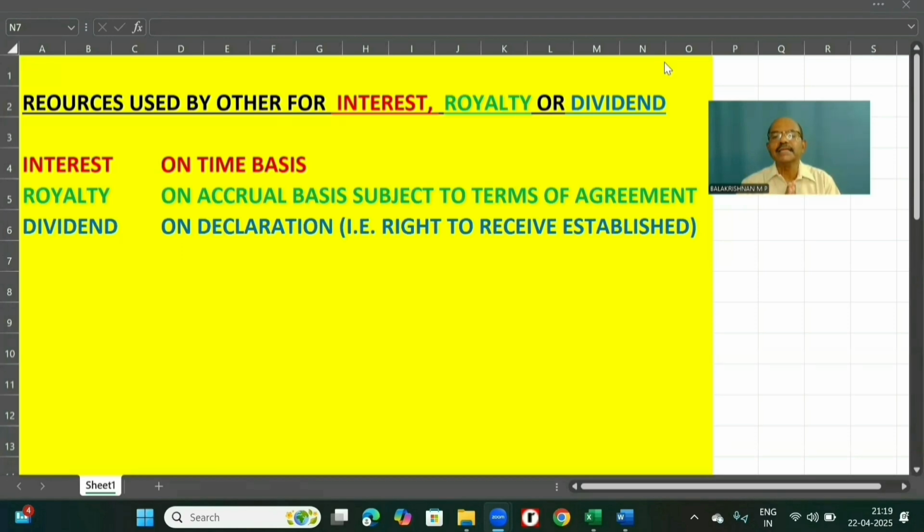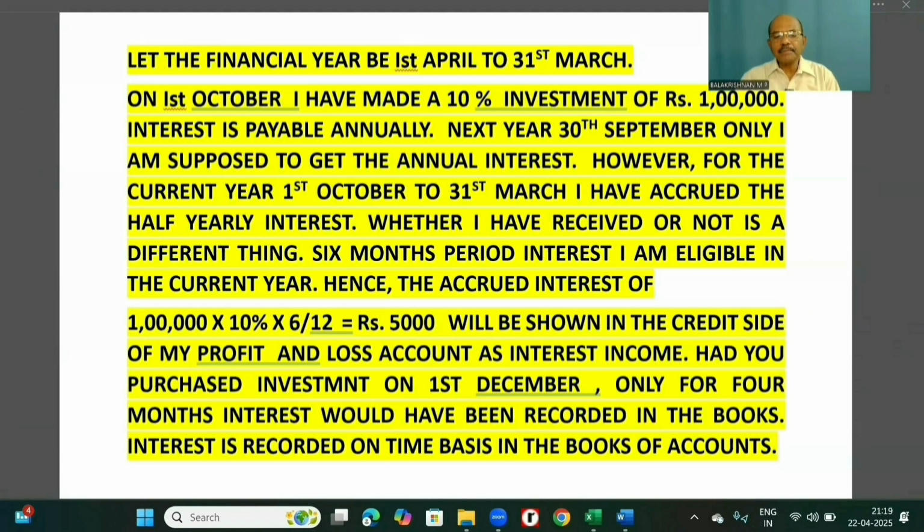To substantiate, interest is recognized on a time proportion basis based on the outstanding amount and rate applicable. For example, let the financial year be 1st April to 31st March. On 1st October, I have made a 10% investment of rupees 1 lakh. Interest is payable annually. Next year, on 30th September, I am supposed to get the annual interest. Is it not?